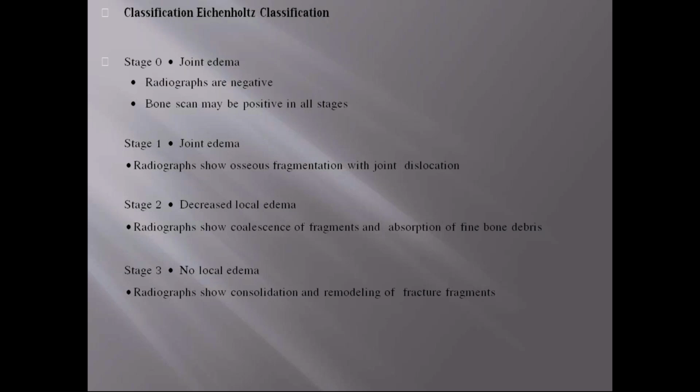In stage 2, there is decreased local edema, but radiographs show coalescence of fragments and absorption of fine bone debris. That means this is a chronic stage. Stage 0 and stage 1 are acute stages, whereas stage 2 and stage 3 are chronic stages, because the local edema has subsided and the absorption of bone has set in. In stage 3 also, there is no local edema, and radiographs show consolidation and remodeling of fracture fragments.